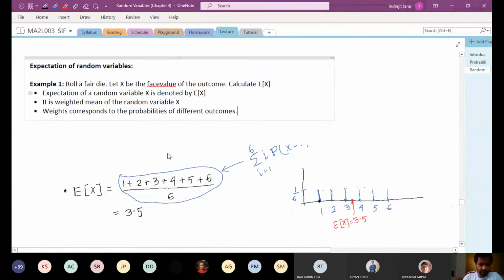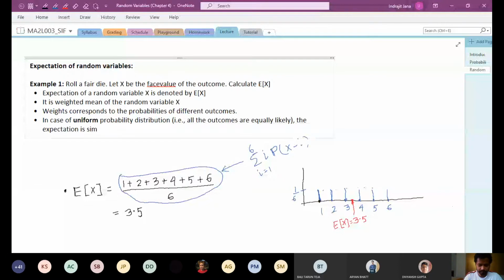So in the first example, we are rolling a fair die. In the case of a uniform random variable, that is, all the outcomes are equally likely, the expectation is simply the mean of the outcomes, the average.